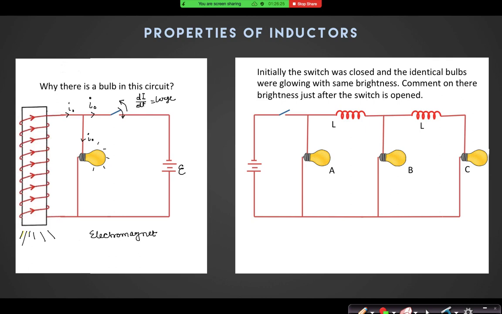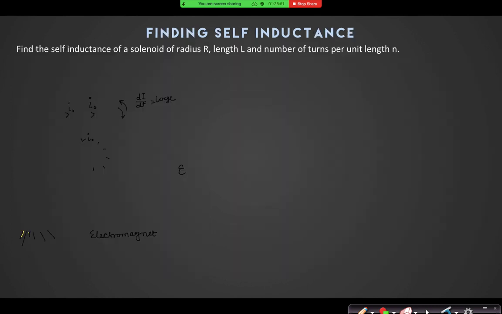Yes, Sir, but they will think the same, that they will glow with the same brightness. There are so many possibilities. You check each and every possibility with logic and tell me the answer in tomorrow's class. Okay? All right.